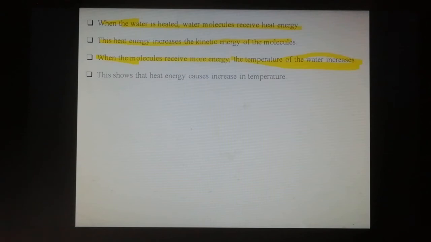So this experiment shows that heat energy causes a rise or increase in temperature. This is very important. Then, change of state. Very important, change of state.